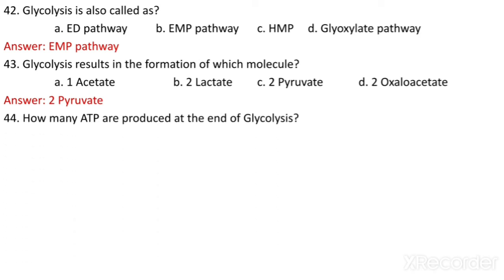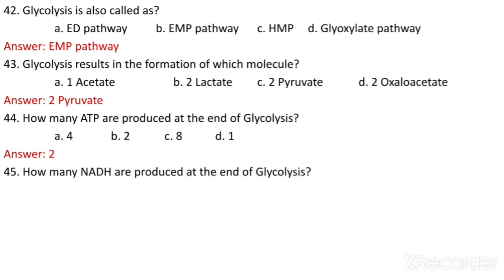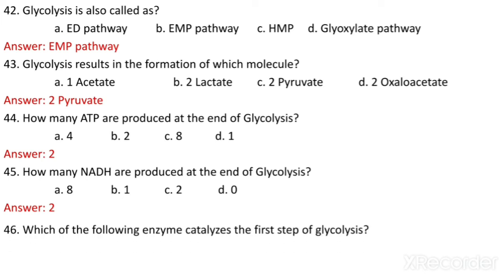How many ATPs are produced at the end of glycolysis? 4, 2, 8, 1. At the end of glycolysis, a total of 2 ATPs are produced. How many NADH are produced at the end of glycolysis? 8, 1, 2, 0. So 2 NADH are produced. So in glycolysis, 2 ATP and 2 NADH are produced at the end of the reaction.